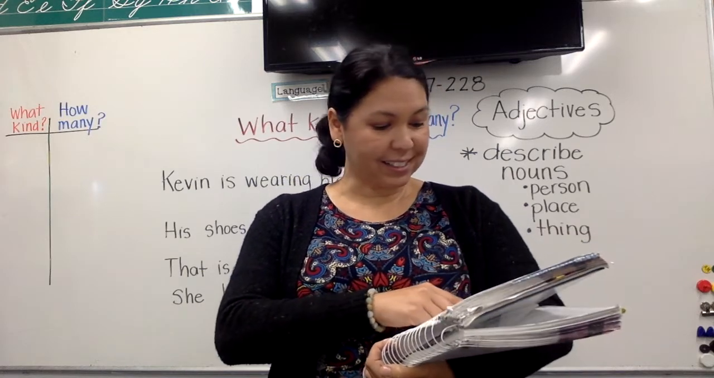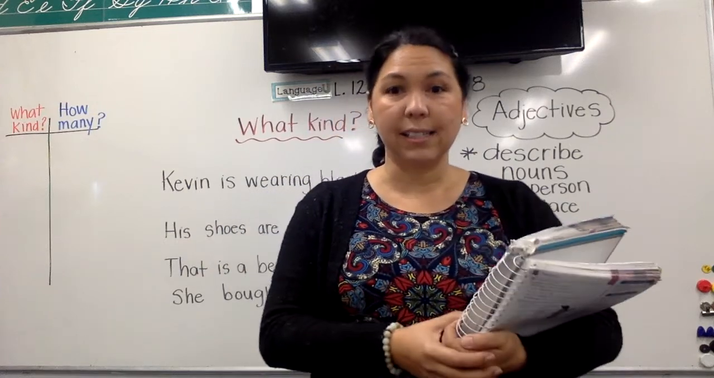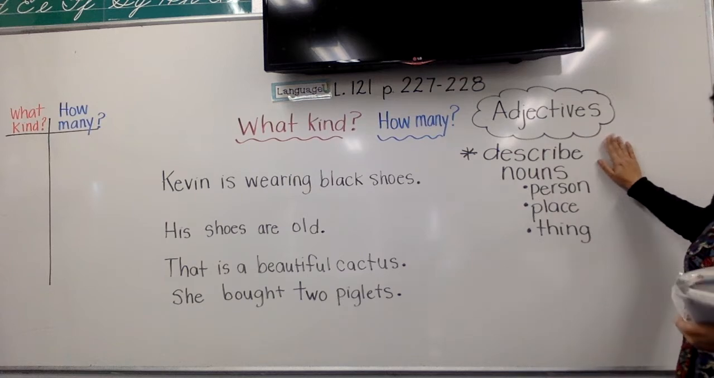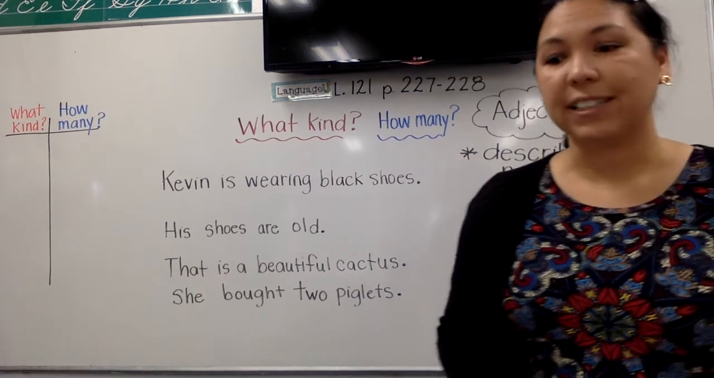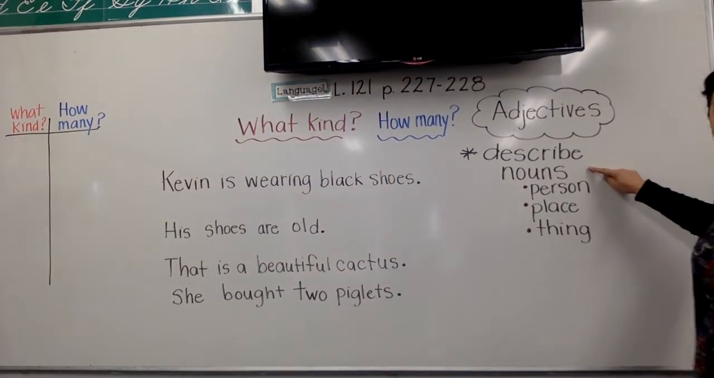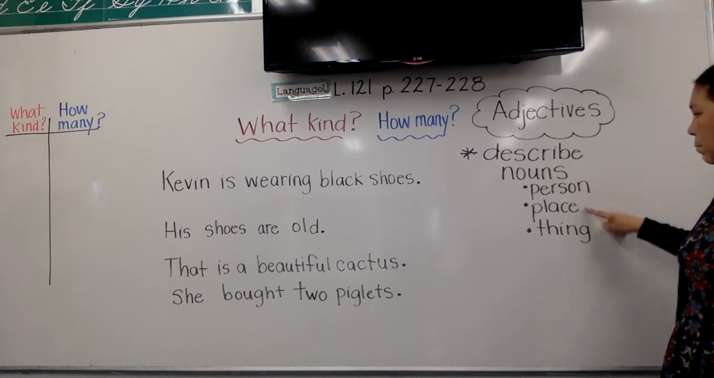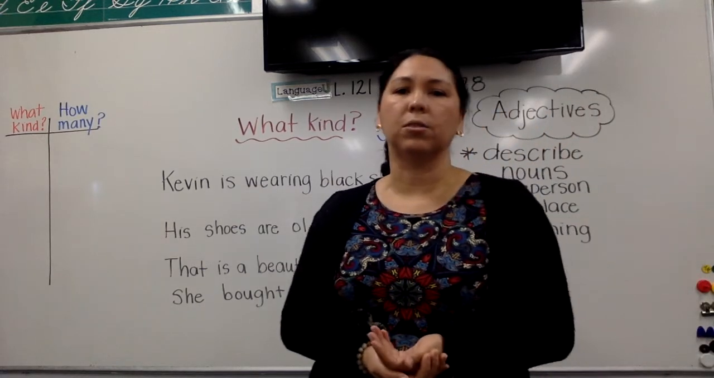It didn't tell us. The reason we can't answer any of these questions, guys, is because there are no adjectives in our story. Adjectives are words that describe nouns. Now let's remember what a noun is. Nouns are persons, so any people, places, and things. So I was asking you questions about nouns.